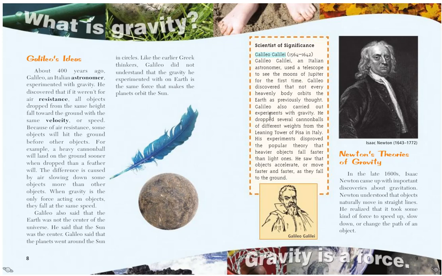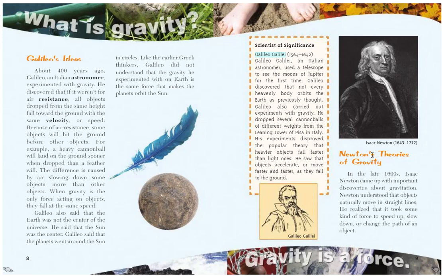Galileo also carried out experiments with gravity. He dropped several cannonballs of different weights from the Leaning Tower of Pisa in Italy. His experiments disproved the popular theory that heavier objects fall faster than light ones. He saw that objects accelerate, or move faster and faster, as they fall to the ground.